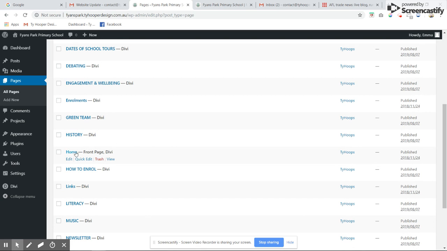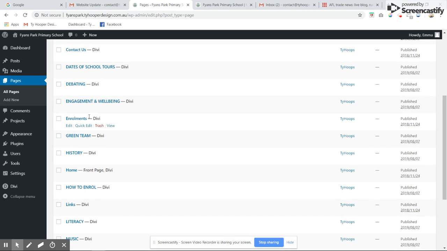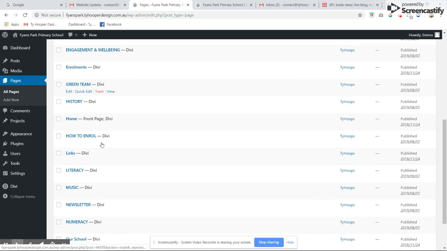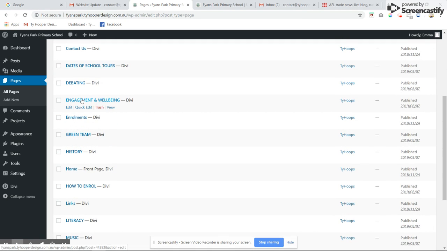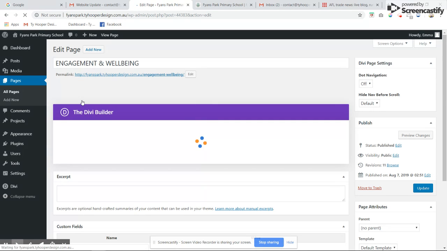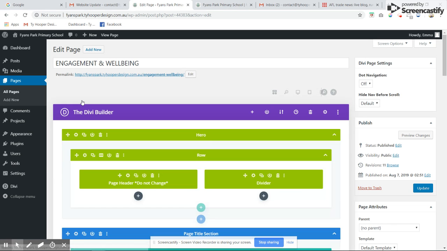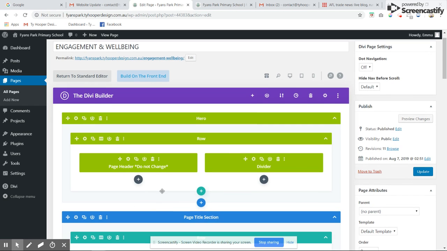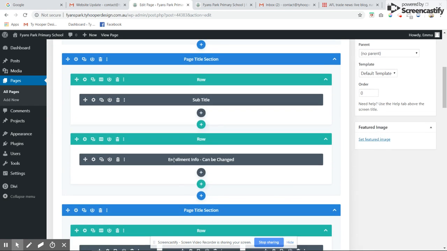I would steer clear of working on the home page, the main front page, but just the other pages is okay. So just say we want to change the text on the engagement and wellbeing page, we just click on it. Give it a few seconds to load. And then we can see here how this page has been built. It's been built with a program called the Divi Builder. And this is just basically the layout of the page.